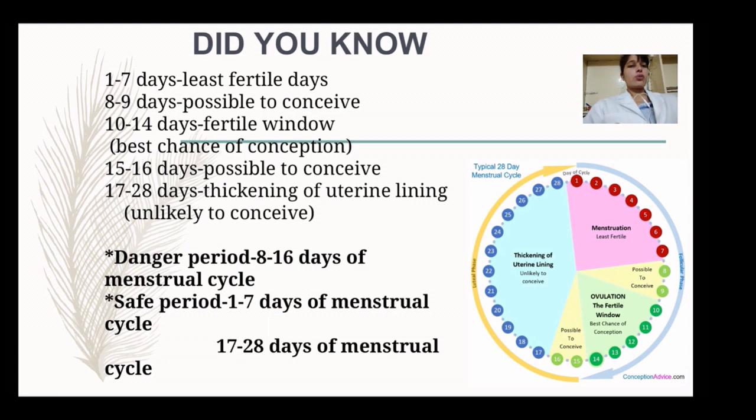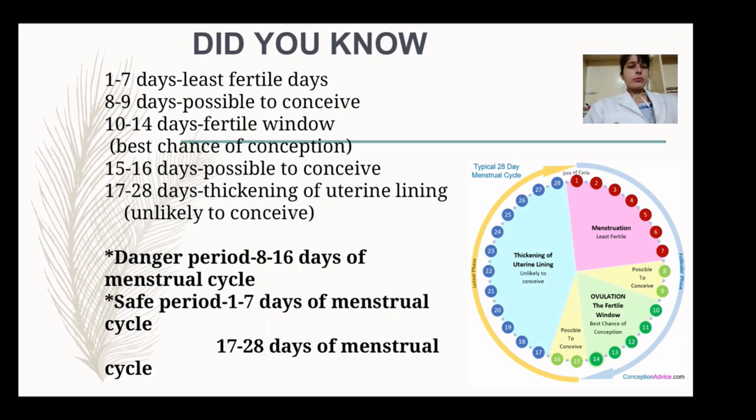It is also known as the fertile window time. Then on days 15 to 16, again there are chances or possibility to conceive. From day 17 to 28, thickening of the uterine lining will be there and it is unlikely to conceive. This is not the right period to get pregnant.